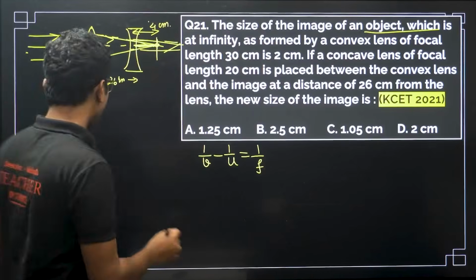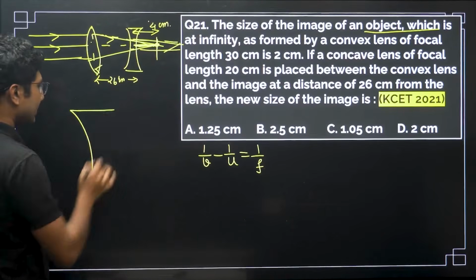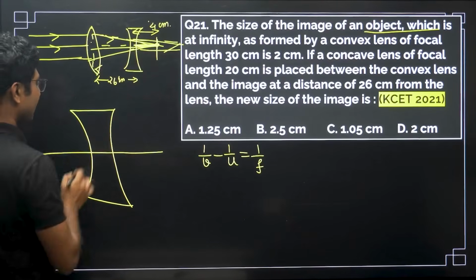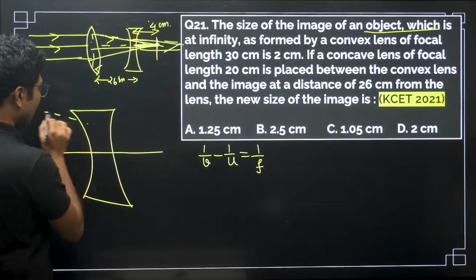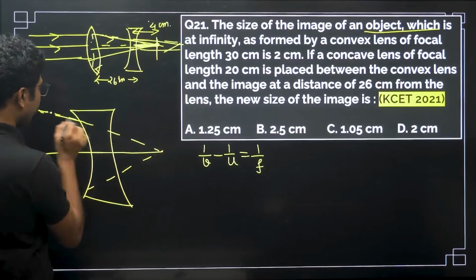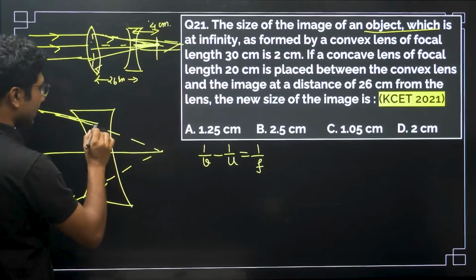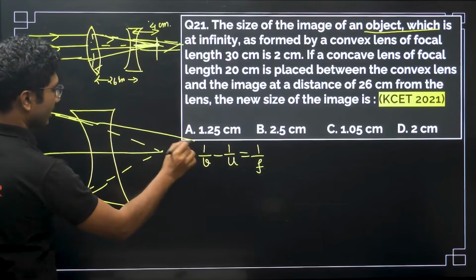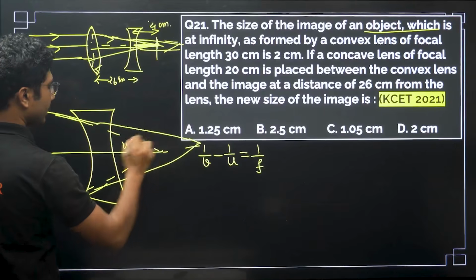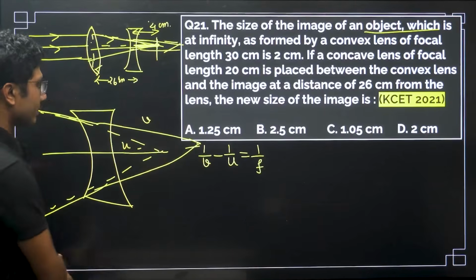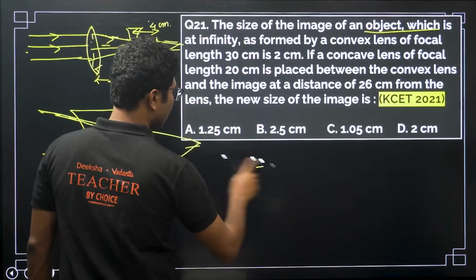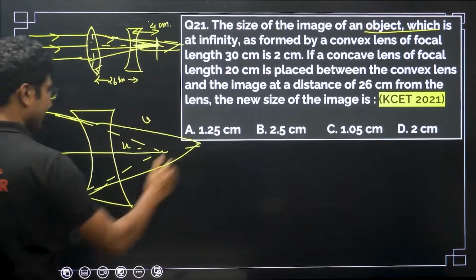Okay, so let me draw this particular case. Only the concave lens is important. The convex lens is only giving the information that this distance is 30 centimeter. That's it. So some ray was going over here, but after falling on the lens, instead of going toward this, it will be moving somewhere further, and this will be our V. This is our U, this is our V. U and V both will be positive in this particular case. Now the only thing we have to do is apply the lens equation and calculate step by step.